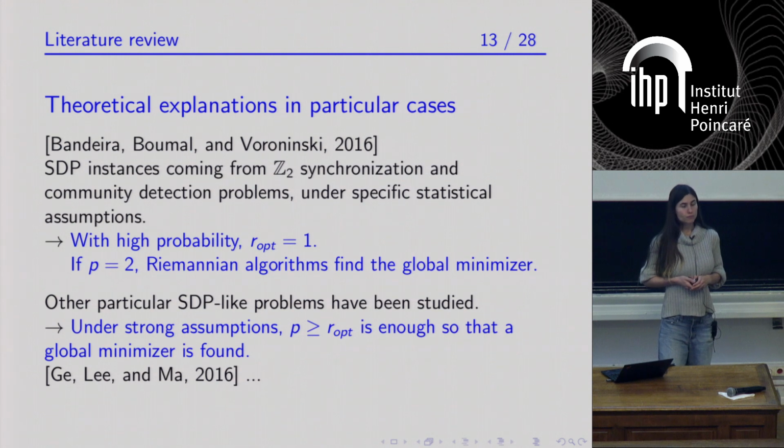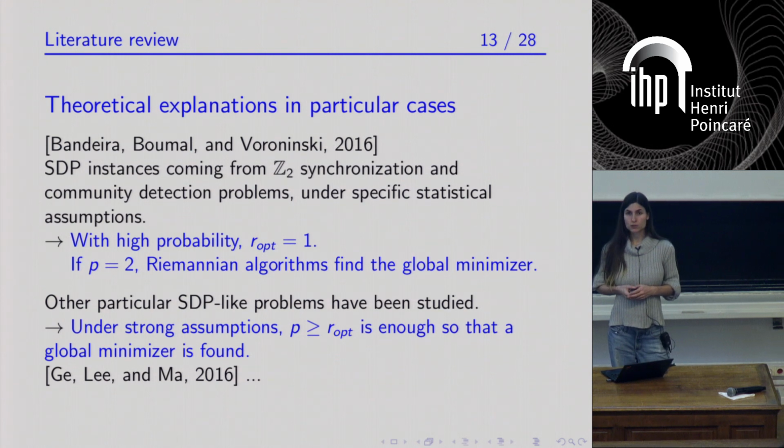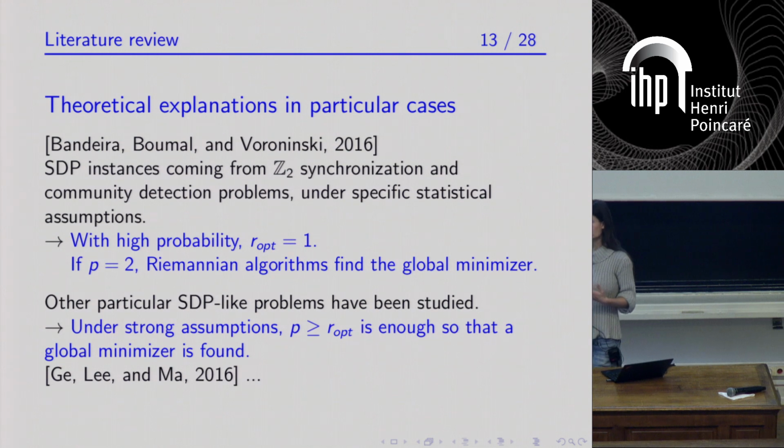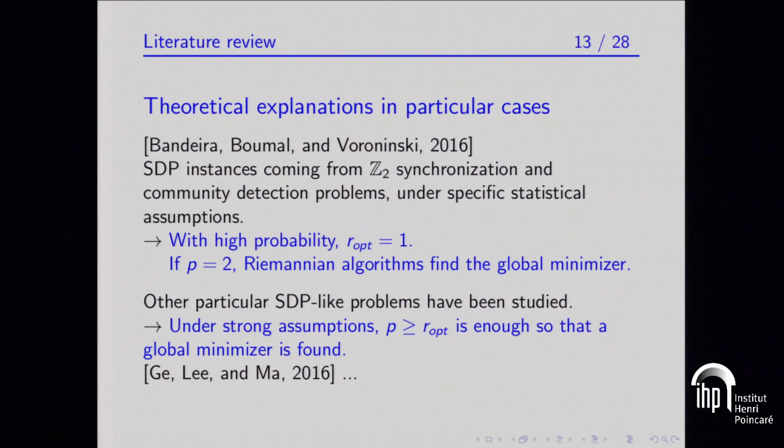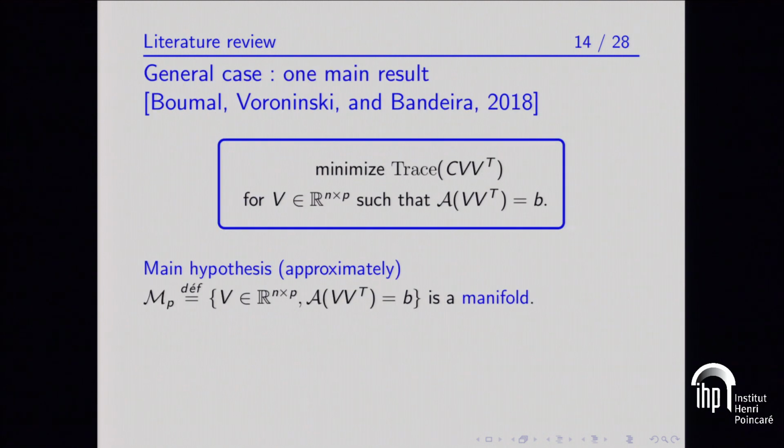And there have been similar results on not exactly semi-definite programs, but problems that look like it. And similar results have been obtained, typically under rather strong assumptions. For various classes of problems, you can show that if you factorize with a rank that is at least as large as the rank of the optimal solution, then Riemannian optimization algorithms work. But this only applies to specific settings.